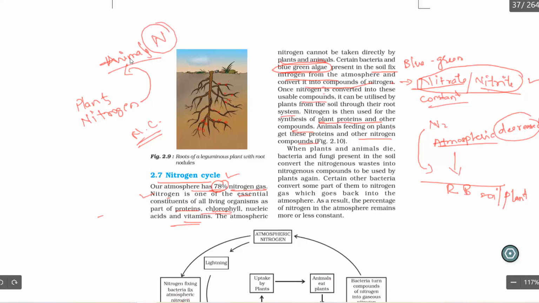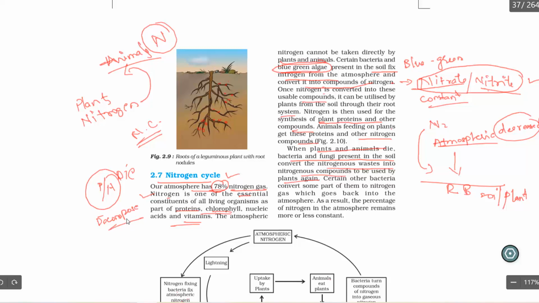Okay, and in one more way, when plants and animals die. You know that plants are also going to die and animals are also going to die. The bacteria and fungi present in the soil convert the nitrogenous waste into nitrogenous compounds that are used by the plants again. So suppose a plant or animal dies, what happens? After a few days you are going to observe that they decompose, right?